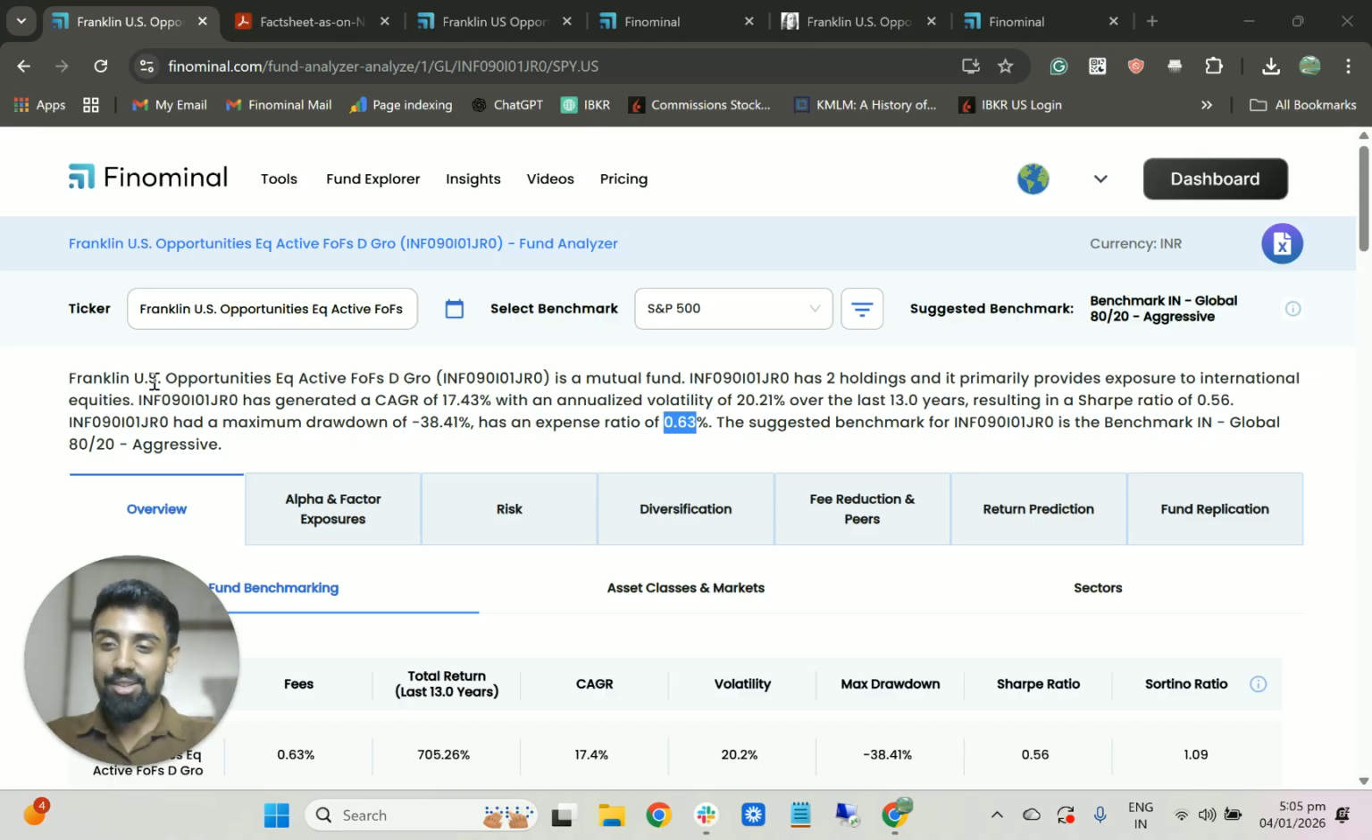It's from Franklin and it's called the US Opportunities Equity Active Fund of Fund. So, right off the bat, there are two issues with any fund of funds in India.